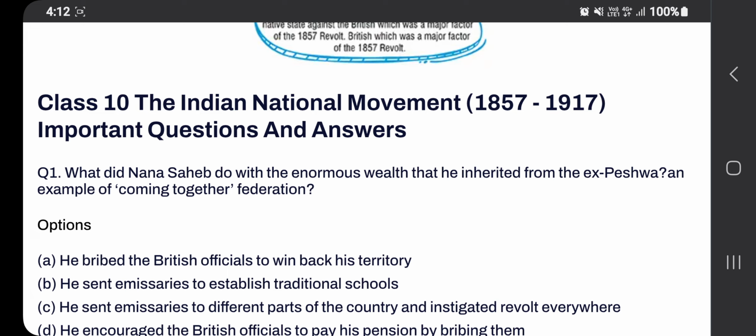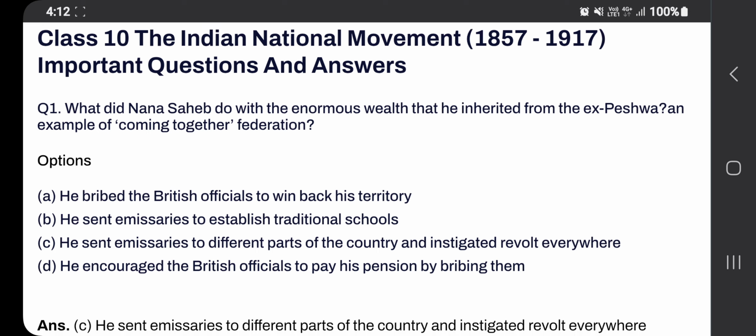What did Nana Sahib do with the enormous wealth that he inherited from the ex-Peshwa? There are options. A: He bribed the British officials to win back his territory. B: He sent emissaries to establish traditional schools. C: He sent emissaries to different parts of the country and then instigated revolt everywhere. D: He encouraged the British officials to pay his pension by bribing them.